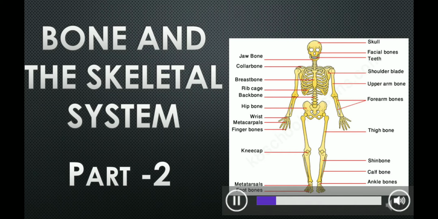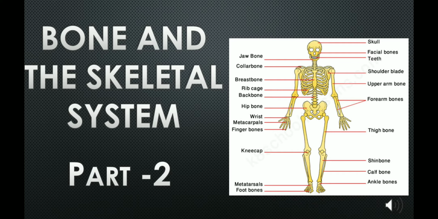Bone and the skeletal system part 2. Here we are discussing the 4 types of bone cells and also compact bone and spongy bone.